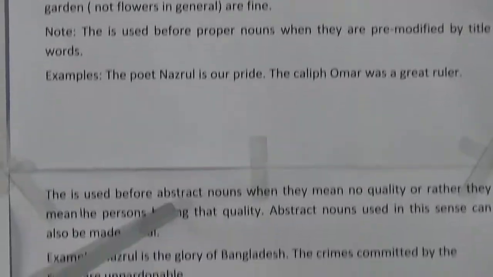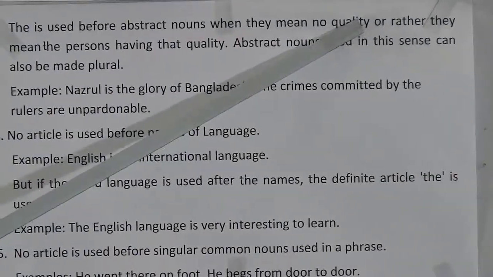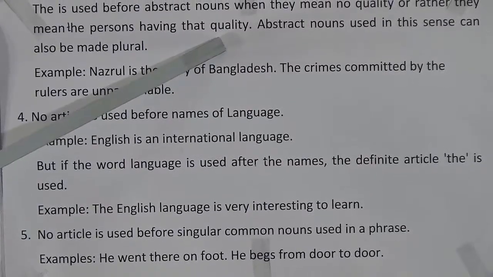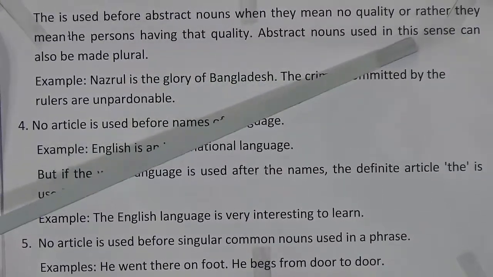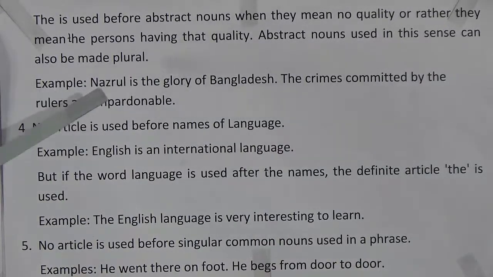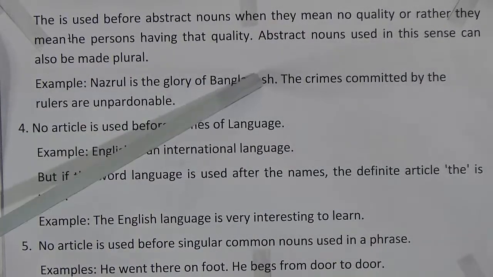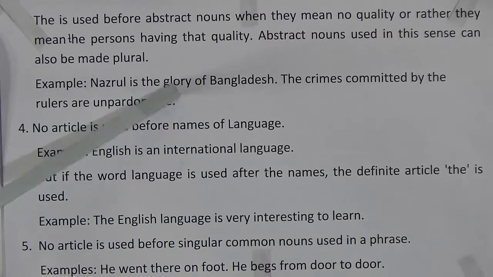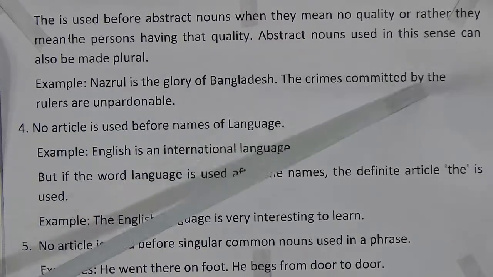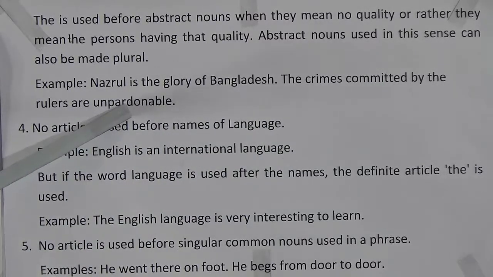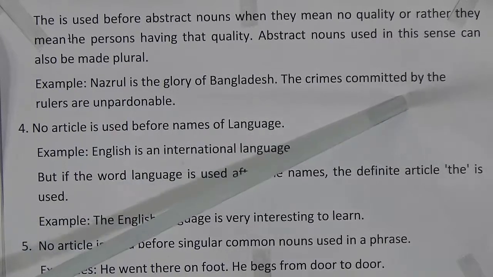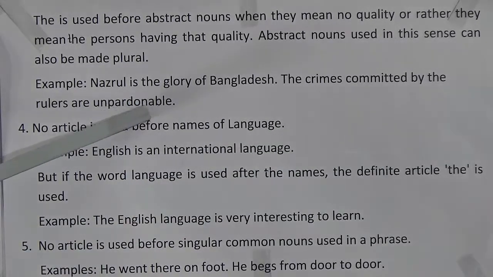The is used before abstract nouns when they mean not the quality, but rather the persons having that quality. Abstract nouns used in this sense can also be plural. Example: Nazrul is the glory of Bangladesh. So look here, glory is an abstract idea, but the is written here. The crimes committed by the rulers are unpardonable. So the crimes, an abstract idea, crimes committed by the rulers are unpardonable.